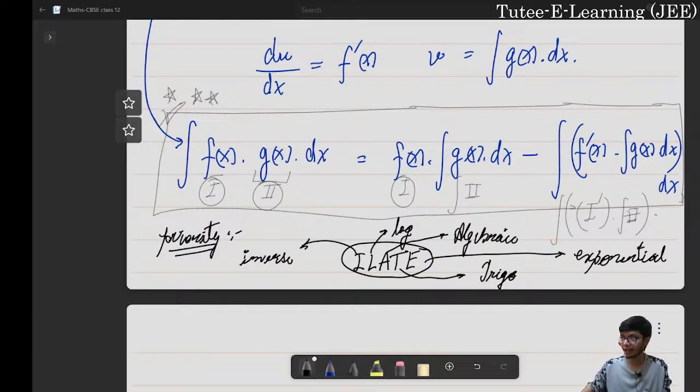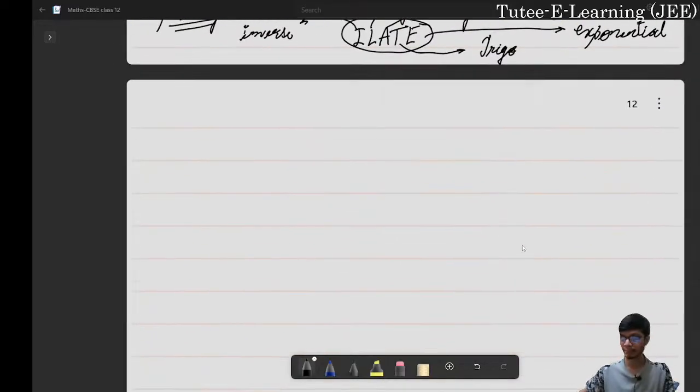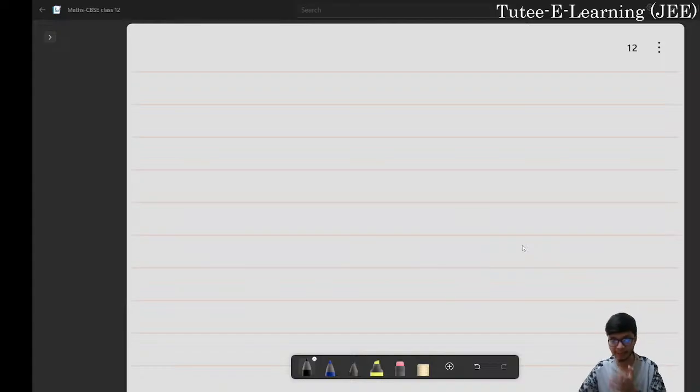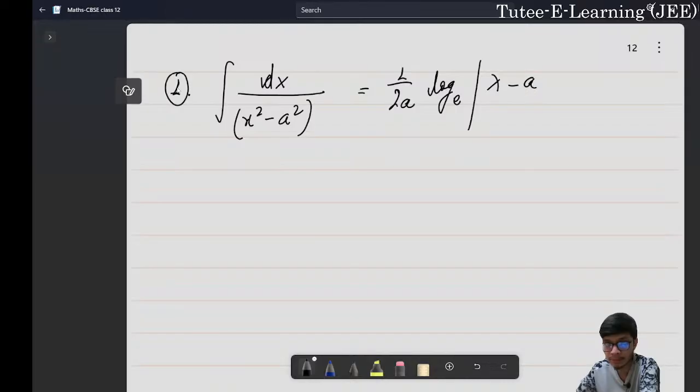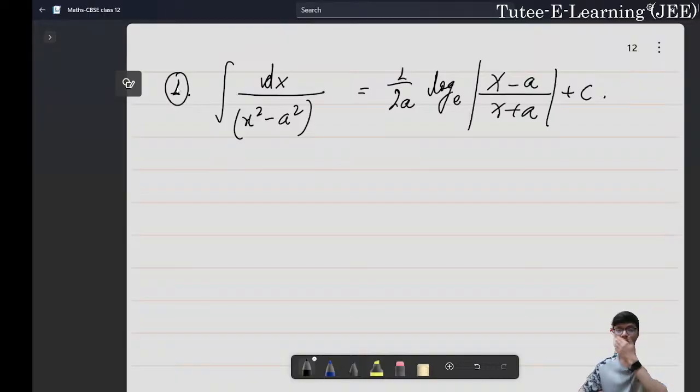So let us start with the important integral forms, right? In integration we will also have some important particular functions, and we should know the integrals of those forms. Let us review them one after the other. Whenever you have the integration of dx upon x square minus a square, the result is equal to 1 upon 2a natural log of mod of x minus a by x plus a plus c. So this is a simple form of integral, right?